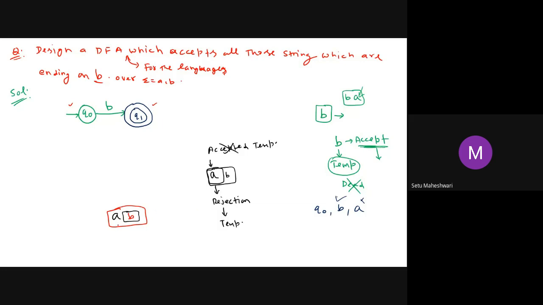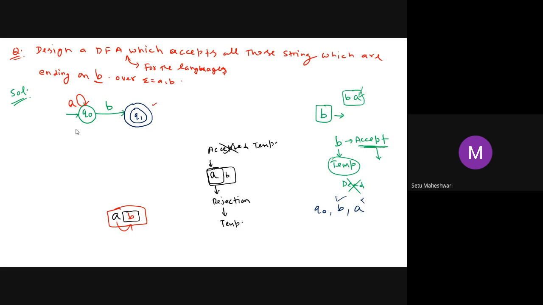So I am supposed to leave it onto the state where I have B, from where I may have B further. I will leave it to the state from where I can have B in future. Okay. And such state is which one? Q0. So I am supposed to leave it to Q0 itself.